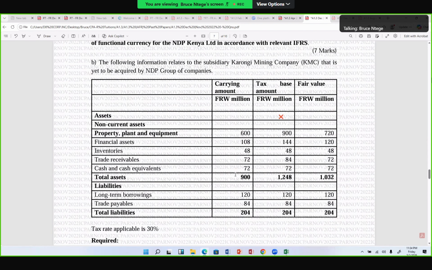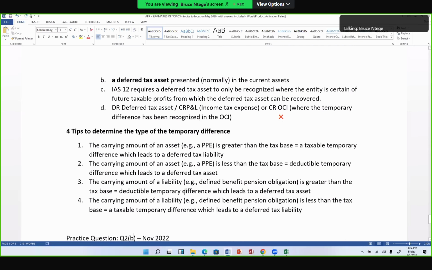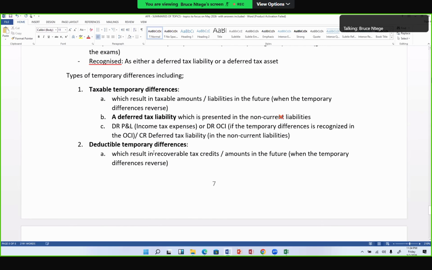Okay, so this is a concept. And by the way, maybe as we do that, let me emphasize that when you're dealing with these double entries, where I'm looking at a taxable temporary difference giving me a deferred tax liability, I'm crediting the deferred tax liability in the non-current liabilities. The corresponding debit goes usually to the P&L, income tax expense, or alternatively to the OCI, if that temporary difference is also impacting in the OCI.